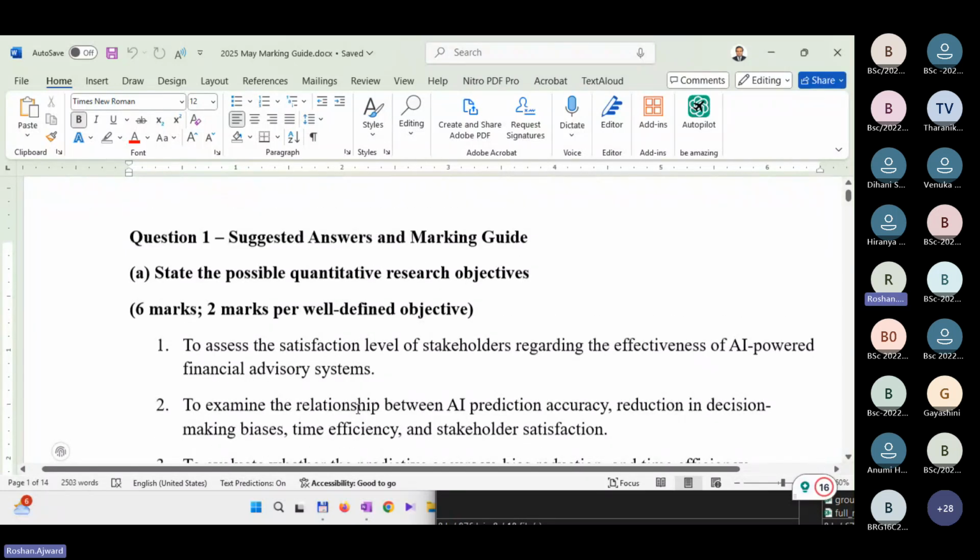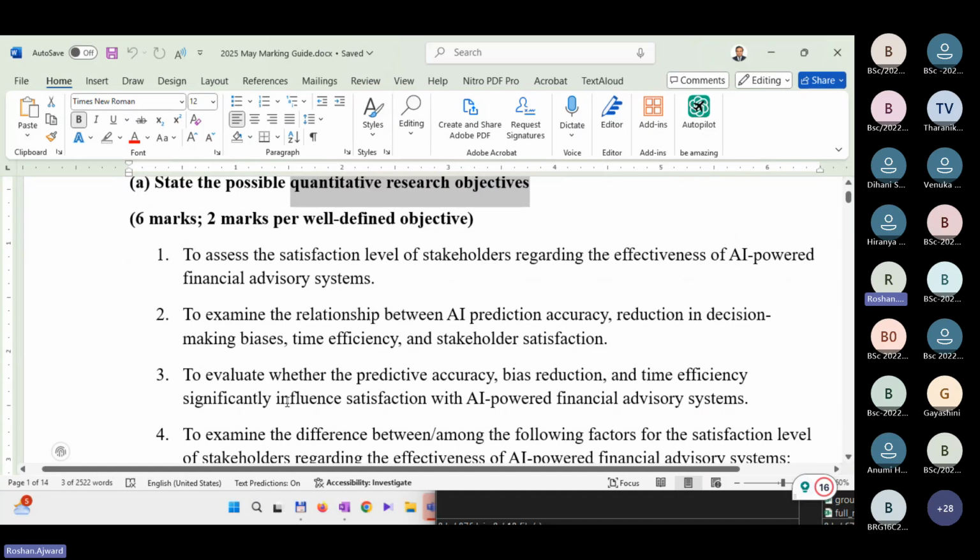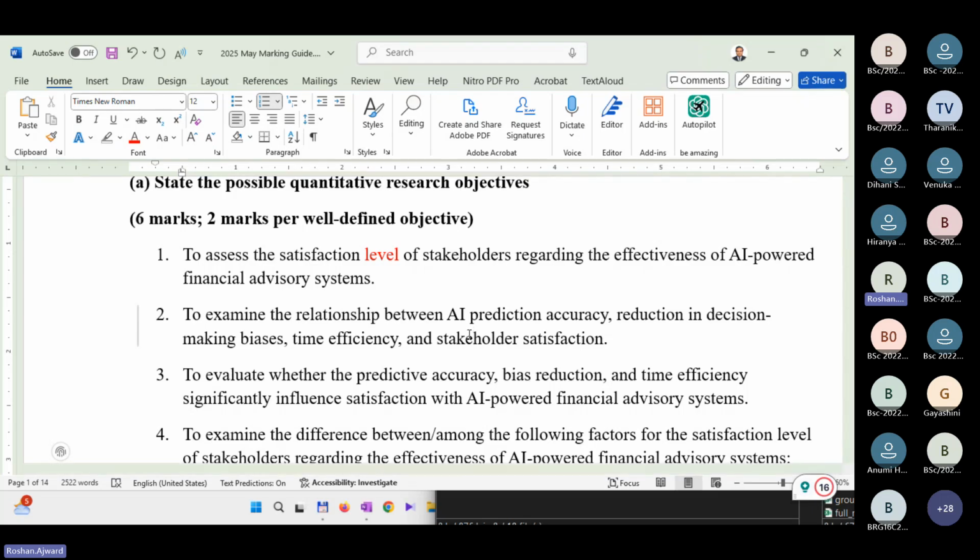So as I told you, what are the possible quantitative research objectives? I told you that there could be 4 types of quantitative objectives. What are those? First, the level. You could assess the level of a variable. In this case, level of what? Satisfaction related to the effectiveness of AI-powered financial advisory systems. So that's a dependent variable. So first, let's try to understand.